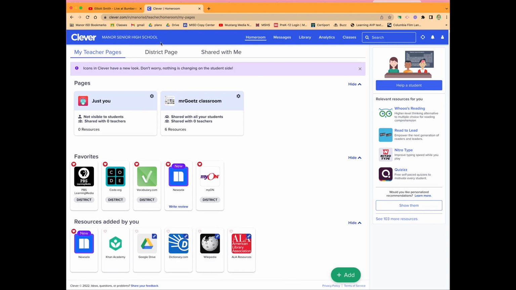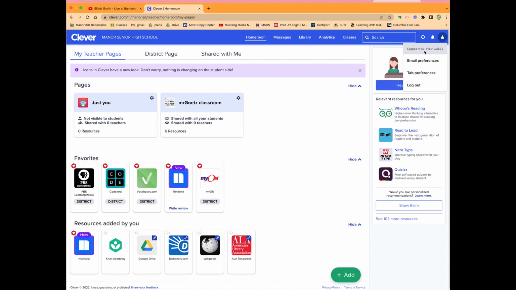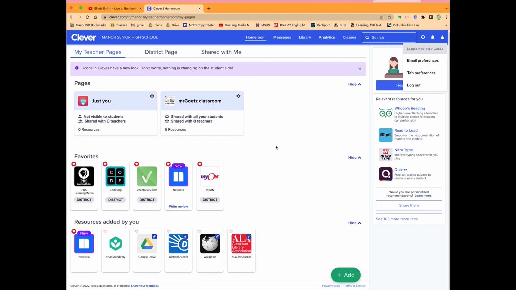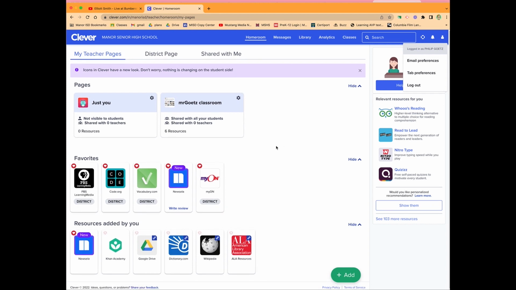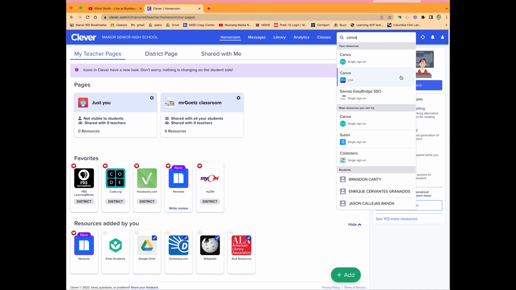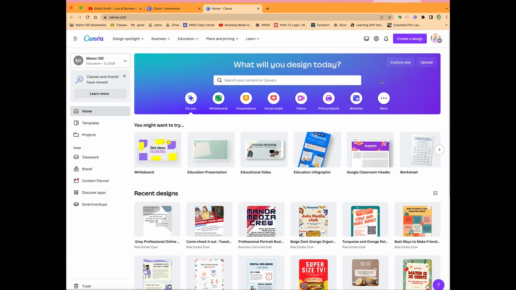And I'm logged in here, Manor High School. Always want to see if you see your name at the top to see if you're logged into something. So I'm logged in, it says Manor Senior High School, very nice. I am looking for Canva. I don't see it. I can search for it right here, Canva. It has link and single sign-on. I'm just going to click on this one here, and it takes me to Canva.